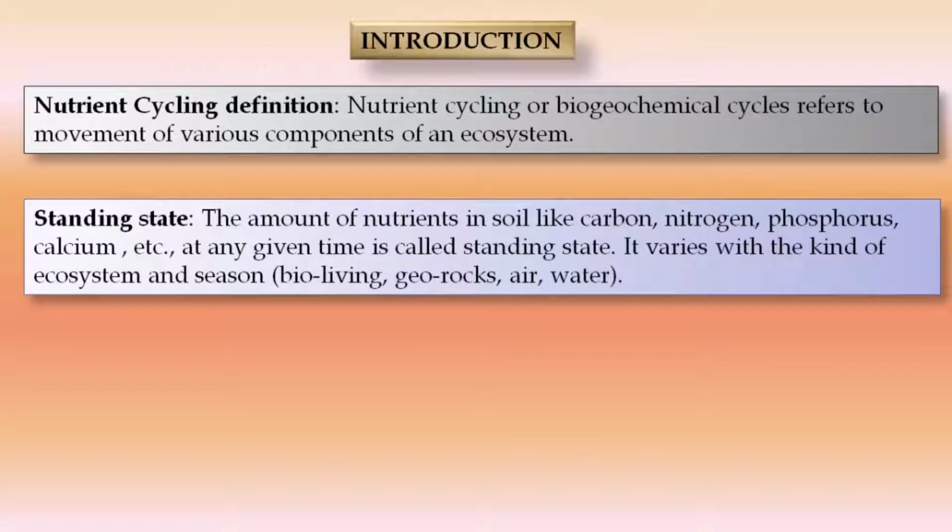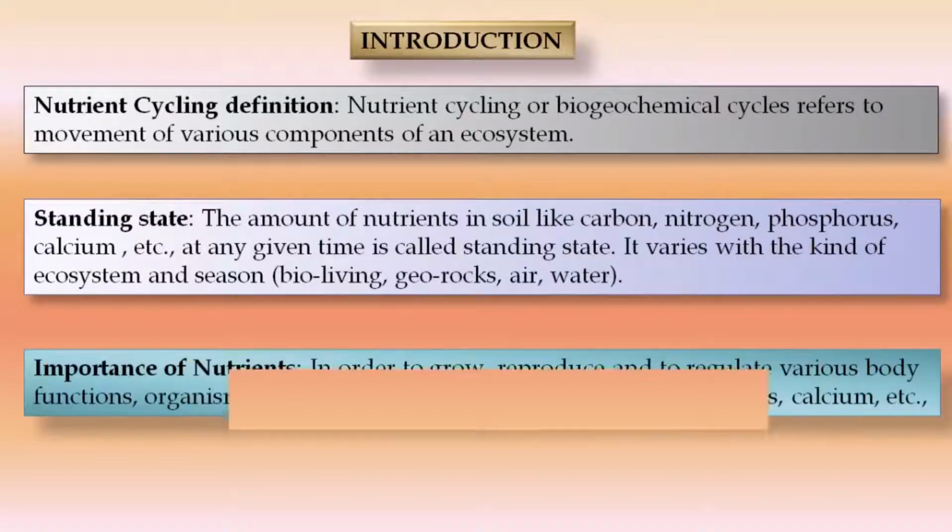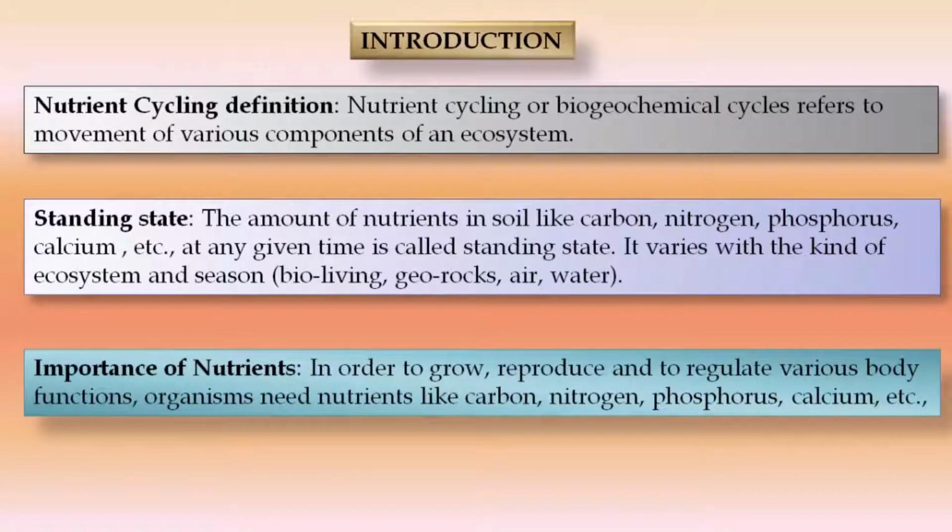So what is this? The amount of nutrients in the soil, like carbon, nitrogen, phosphorus, calcium, etc., at any given time is called the standing state. It varies with the kind of ecosystem and season, like bioliving, georocks, air, water, etc. Now what is the importance of nutrients? In order to grow, reproduce and to regulate various body functions, organisms need nutrients like carbon, nitrogen, phosphorus, calcium,